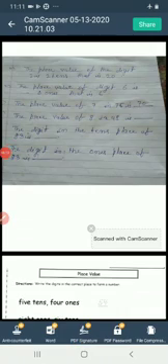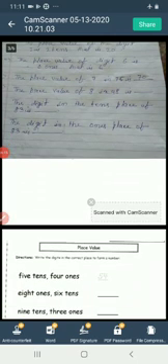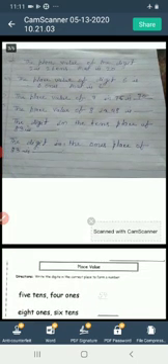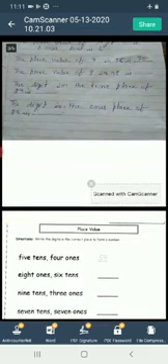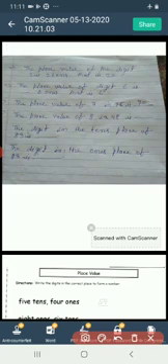Let us see next example. This example. The place value of 7 in 75 is.